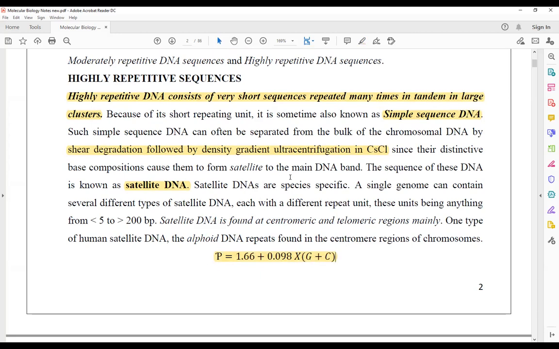As in the case of mini satellite and micro satellite, they are AT rich regions, so they have a phenomenal density difference as compared to the density of the main nuclear DNA. What is being found here is that satellite DNA is often found at the centromere and telomeric region of the chromosome. One type of human satellite is referred to as the alphoid DNA, and this alphoid DNA is present at the centromeric region of the chromosome.